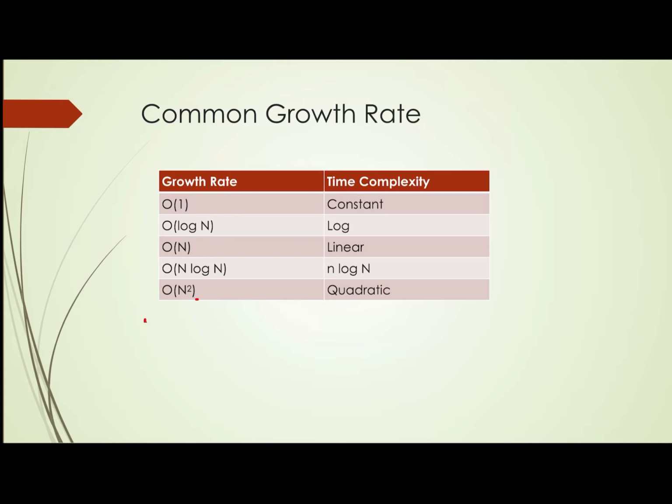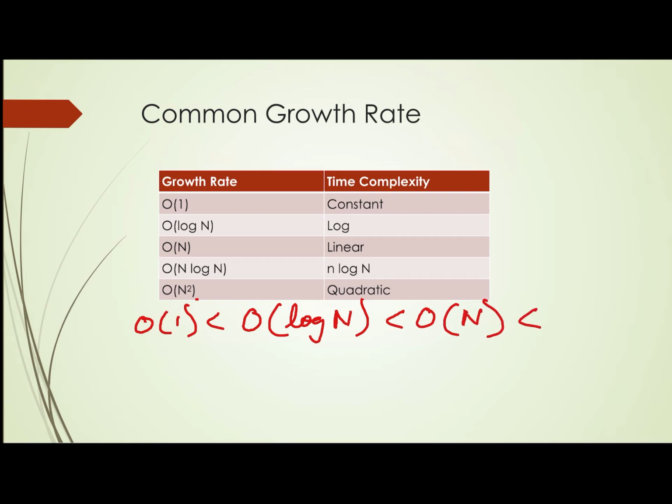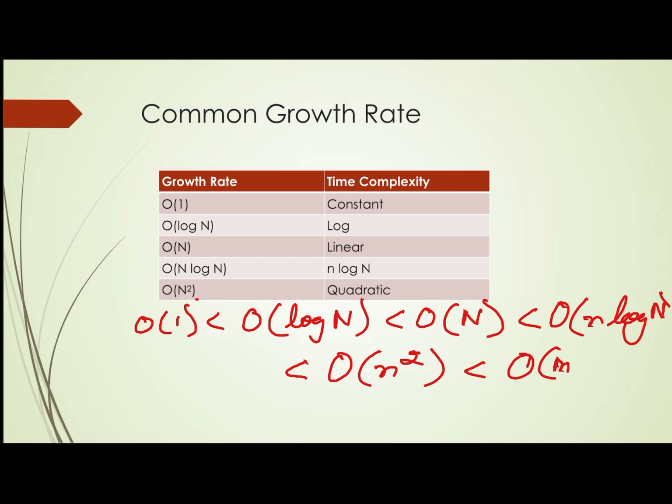And I have told you earlier that always O(1) is less than O(log n), which is less than O(n), which is less than O(n log n), which is less than O(n square), which is less than O(n factorial). I think it is clear to all of you.